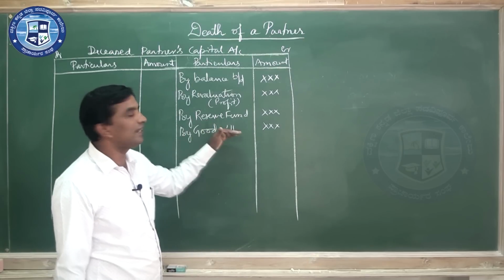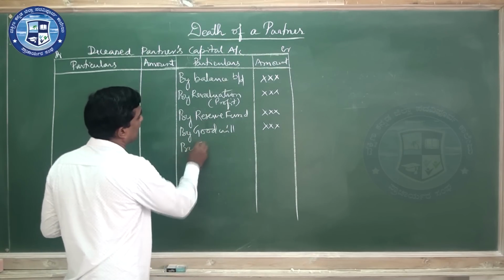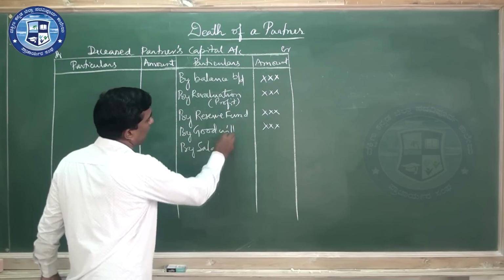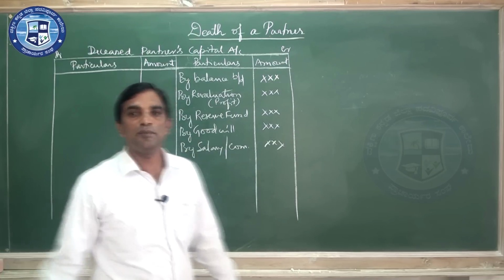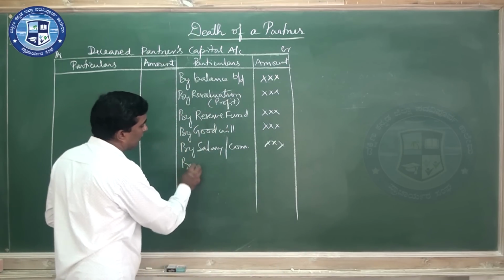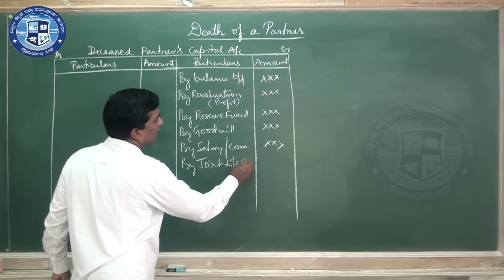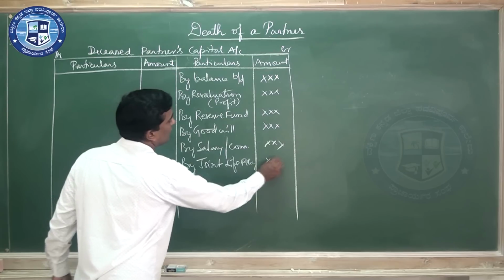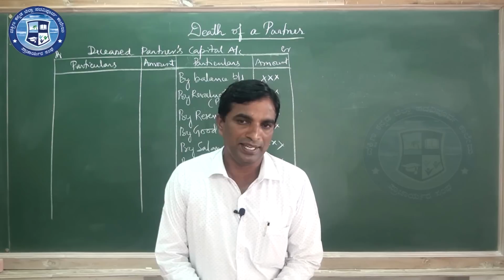So it is only the retiring partner's share. Then come all the incomes, whether by salary or commission. If any salary or commission is there, that also will be given to him. Joint life policy, if it is there, that also will be cancelled, because afterwards the form will be changed.